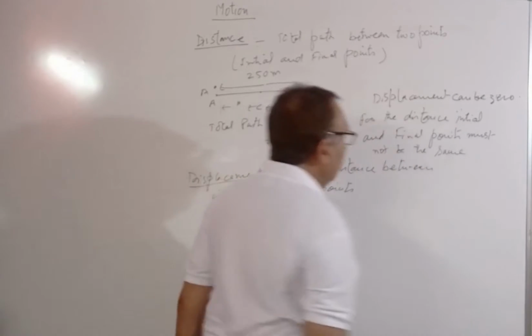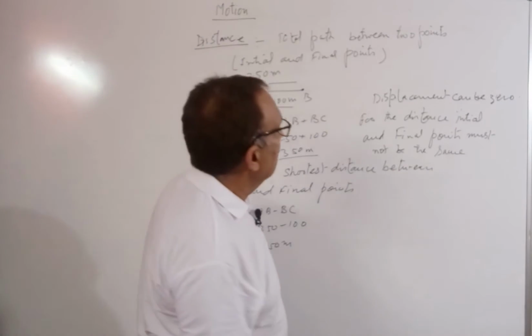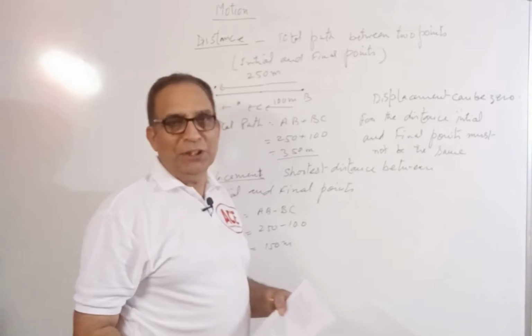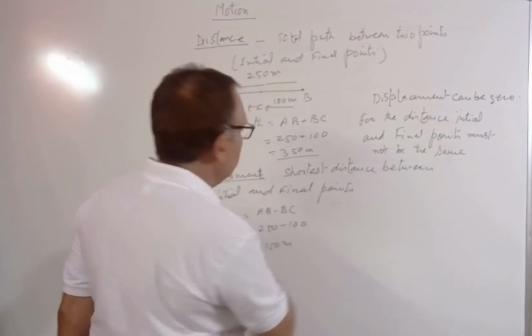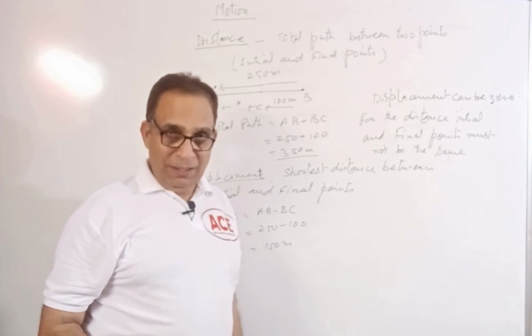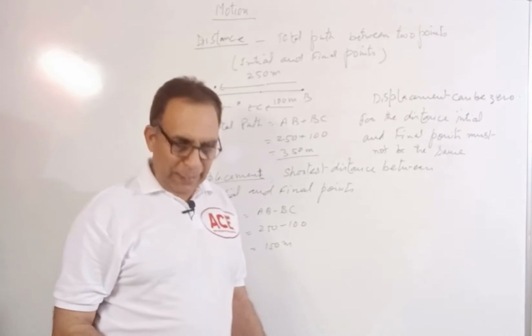It means what? The distance is always a positive value, while the displacement can be zero. The question comes, can the displacement be negative? Yes, displacement can be negative also.